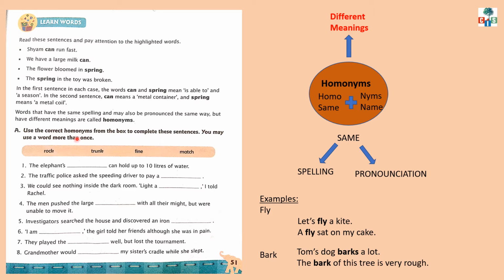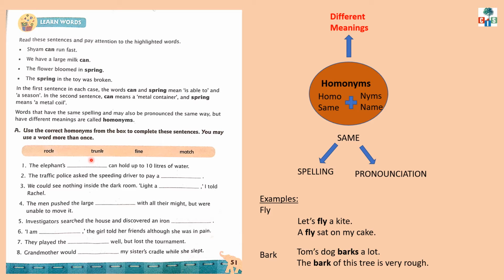Now, come to exercise A. Use the correct homonyms from the box to complete these sentences. You may use a word more than once. Look at sentence number 1. The elephant's dash can hold up to 10 liters of water. So children, which is the correct homonym we should use here?